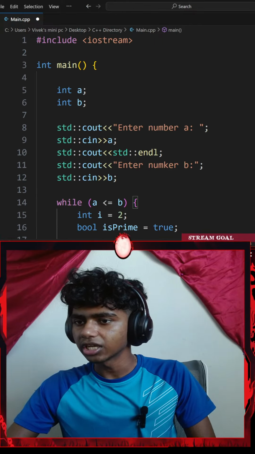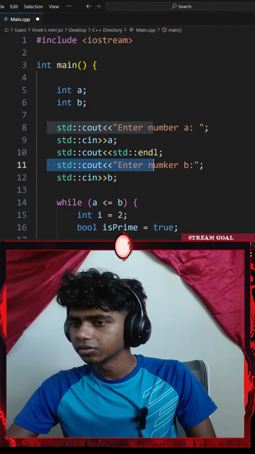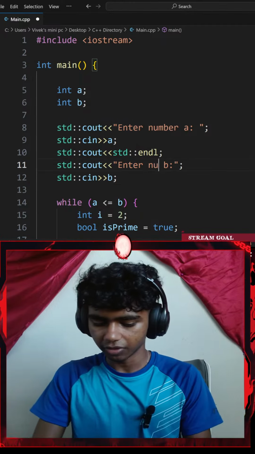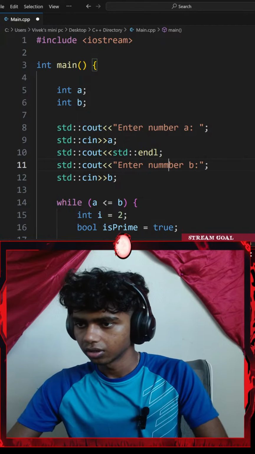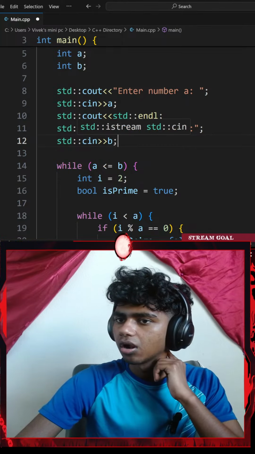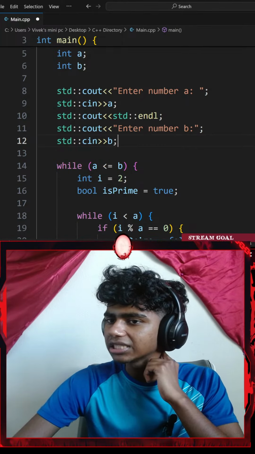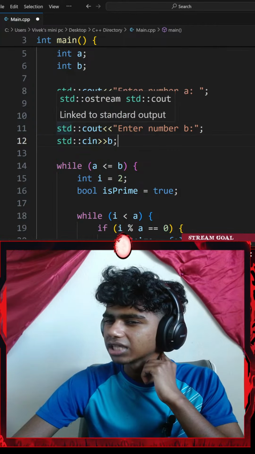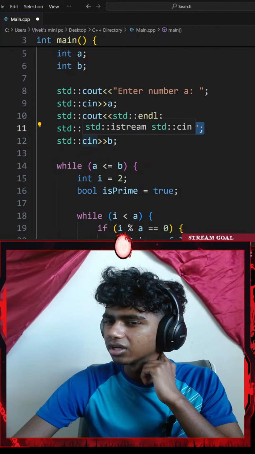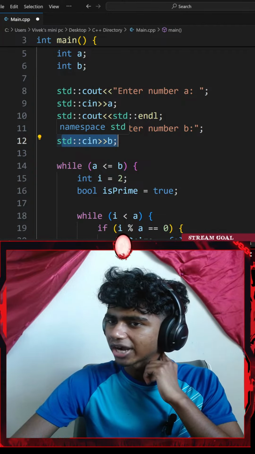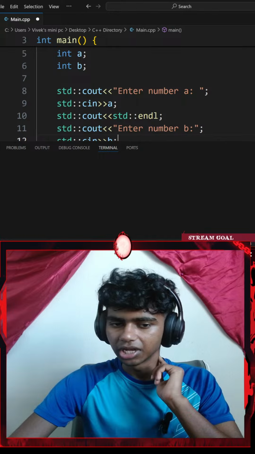Where's my enter second number? Okay, I went with a standard console output. This is going to be a number. Okay, that's my standard console output. Where's my second standard console output? Standard console output, enter a number, standard console input with an extraction operator of my number b. Let me run the command again.